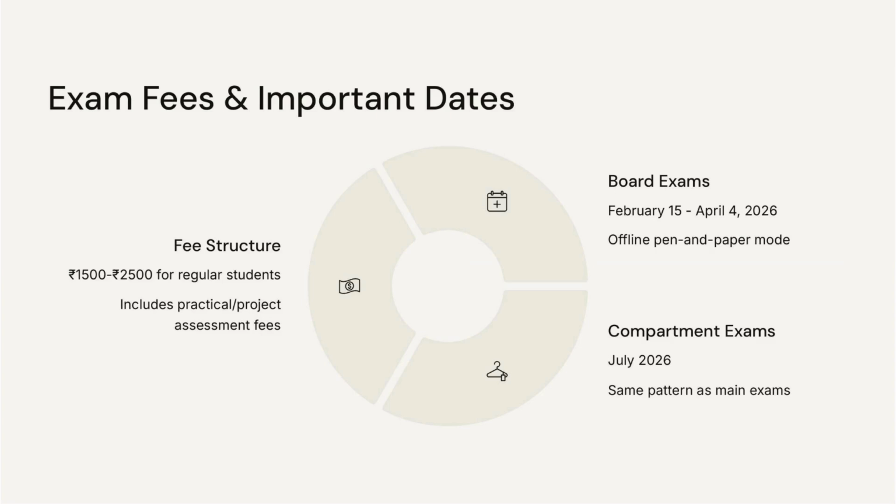Next up, exam fees and important dates. The fee structure ranges from 1500 rupees to 2500 rupees depending on your category. The board exams will be held from February 15 to April 4, 2026 in the traditional pen and paper format. If you need a retake, compartment exams are scheduled for July 2026.